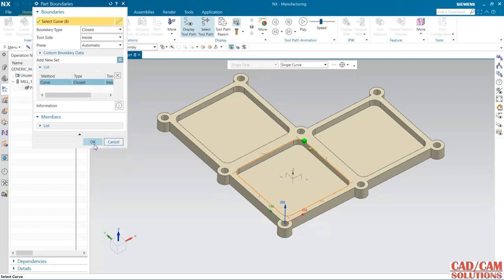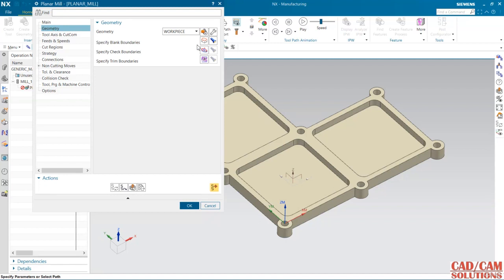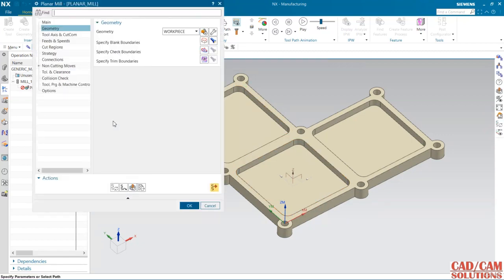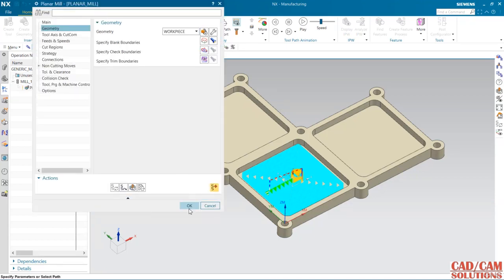I'm just keeping this one, and I'm doing the same with the blank boundary. So from geometry, remove this and remove this. Only one pocket will be cut. This is the pocket. Okay, now click OK.